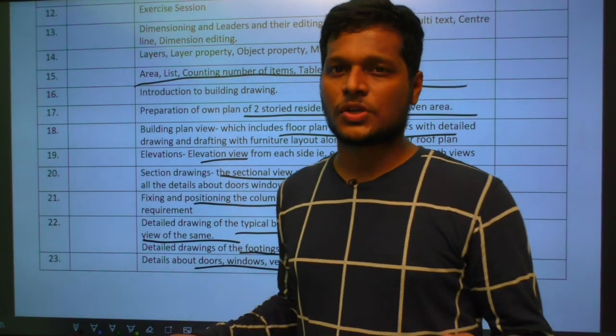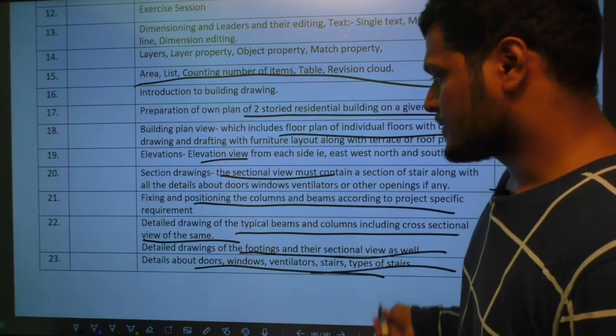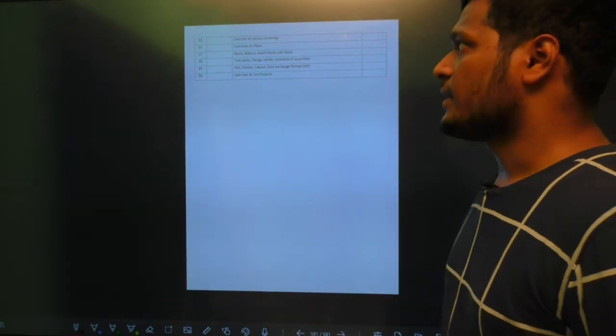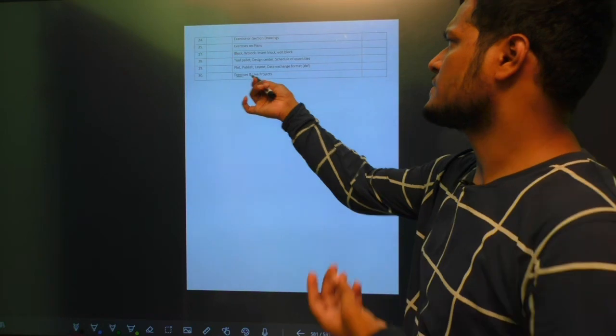Detailed drawings of the doors and windows, which we call joinery details: doors, windows, ventilators, staircase, etc. And some specific exercises, and about the tool palettes, publish exercises and live projects.